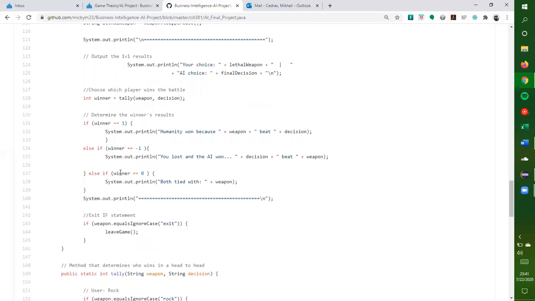So once that's there, I tally them up to see. Tally is maybe not the right word. But I take the weapon that they give and the AI's decision, and I do a normal form design for the game theory design.